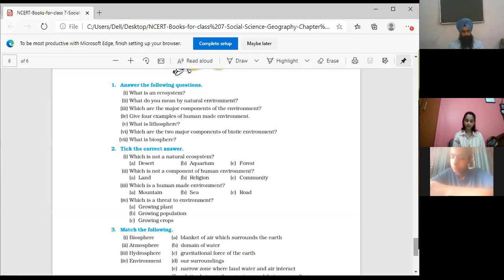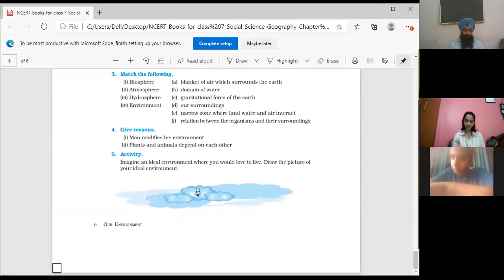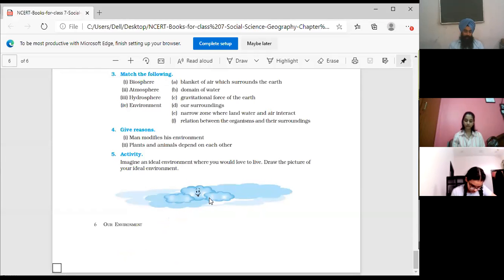And the last ones are match the columns. Biosphere is a narrow zone that lies in between land, water, and air: E. Second, atmosphere: blanket of air which surrounds the earth, A. Hydrosphere: domain of water, B. And environment: our surroundings, D. I repeat again: first E, second A, third B, and fourth D.